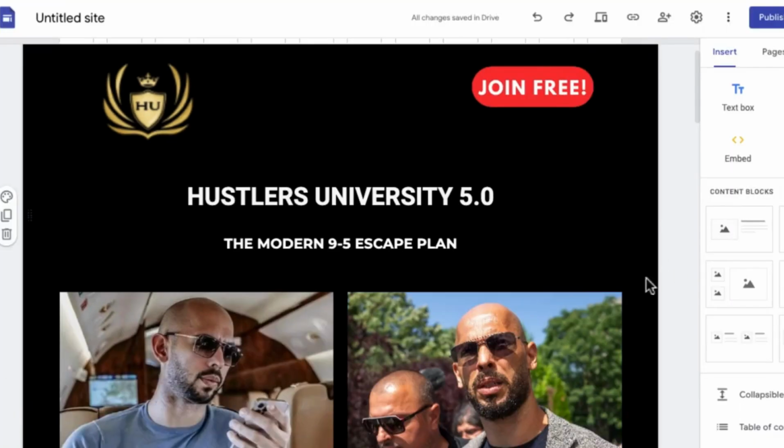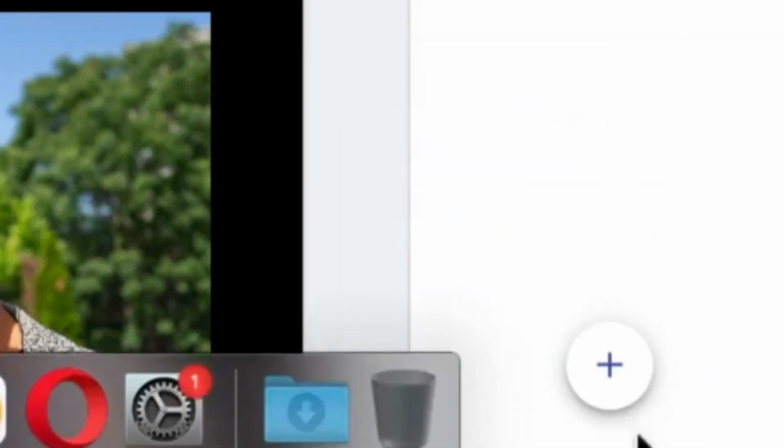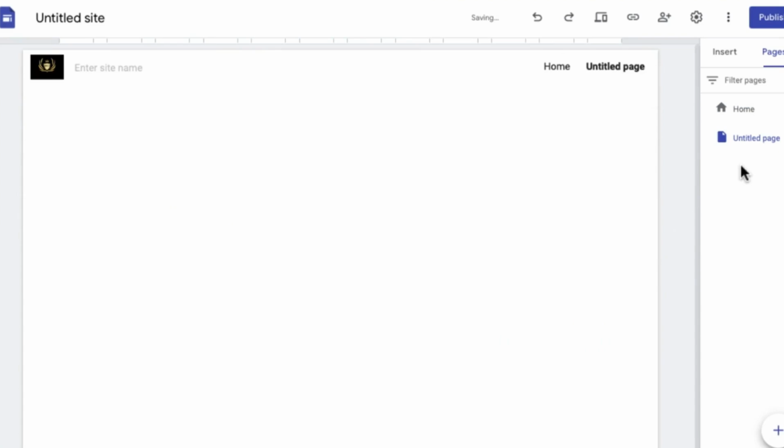So I'm going to come over to our landing page, right? Come over to Google Sites. I want to come over to where it says pages. I'm going to click on pages. I want to come over to this new page right here. I want to click on where it says new page, and I'm going to click on done. So it's going to bring up a new page for us, right?